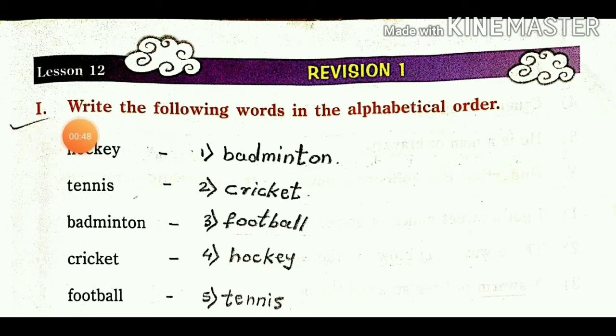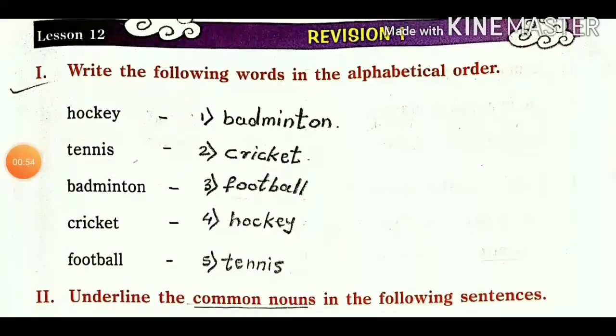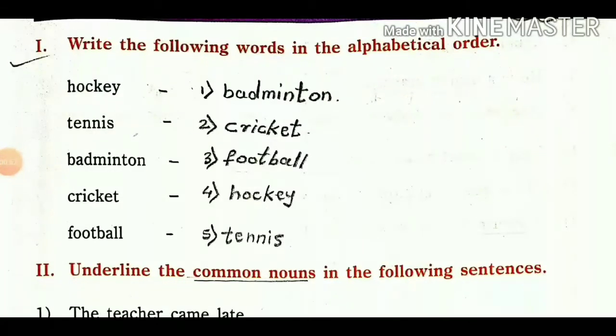First, write the following words in alphabetical order. So we had learned about it. I have solved all the questions' answers here. You can look properly, read, learn and write in the notebook. Here we have arranged the alphabetical order: first B, C, F, H, T. We have considered the first letters of these words and arranged them in alphabetical order.